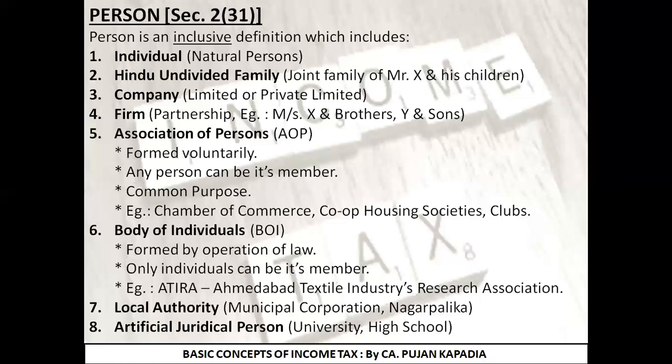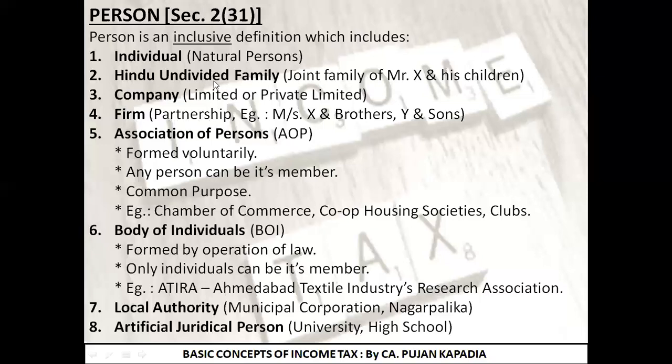Let's move on to the fourth point, that is firm. Basically, it is a partnership firm. The name that will be coming in front of you would be like Messrs. X and Brothers, Y and Sons. So if you get something like this, X and Brothers, Y and Sons, where there is no mention of the word family, then it is going to be part of your firm, that is your partnership firm.